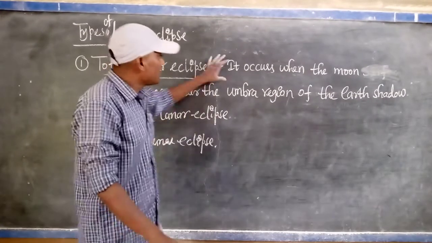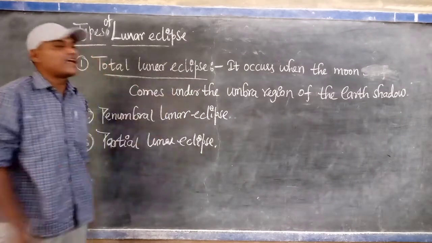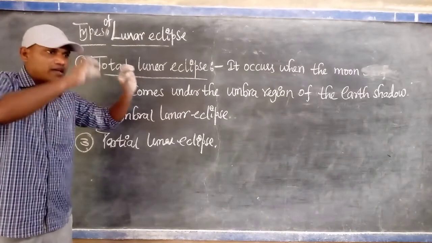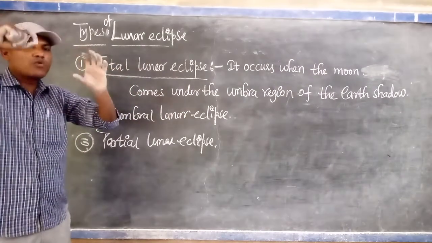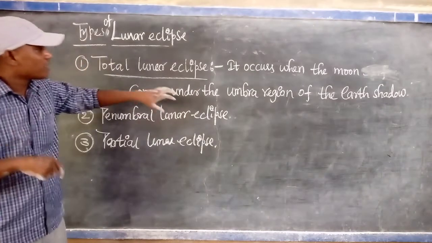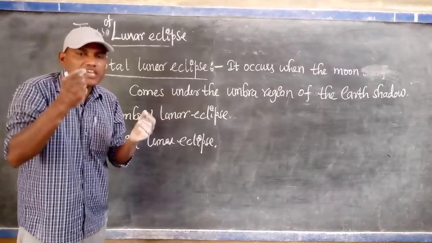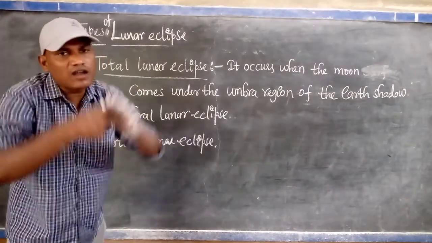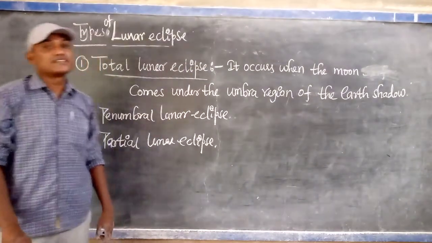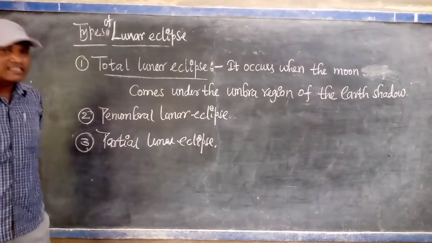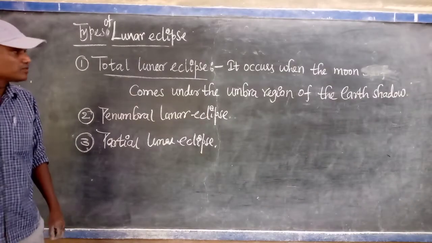It occurs when the moon comes under the umbra region of the earth's shadow. The sun, earth and moon are there, and the moon is revolving around the earth. At that time the moon comes exactly under the umbra region of the earth's shadow. What will happen? Not a single part of the light falls onto the moon, because the entire moon is covered under the umbra region, the darkest region. That's why the moon does not appear to us for a certain time.